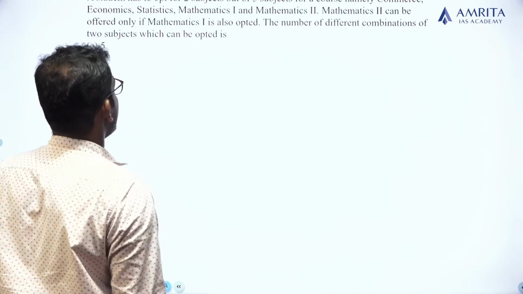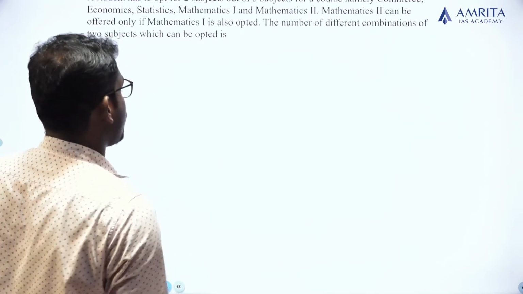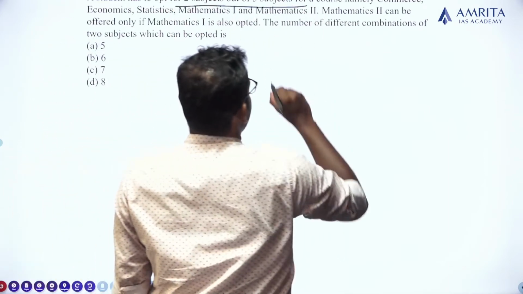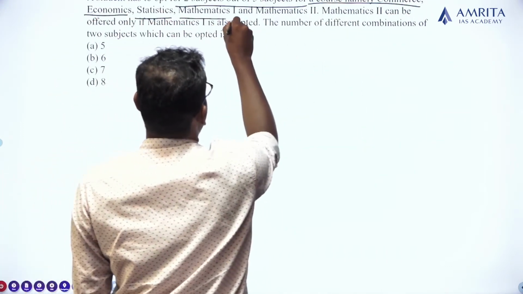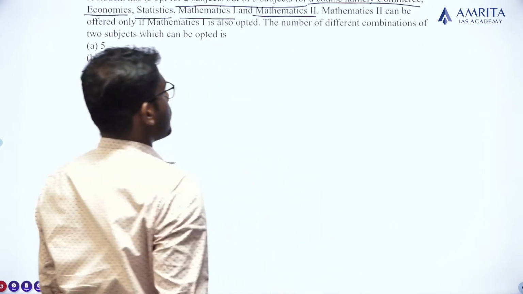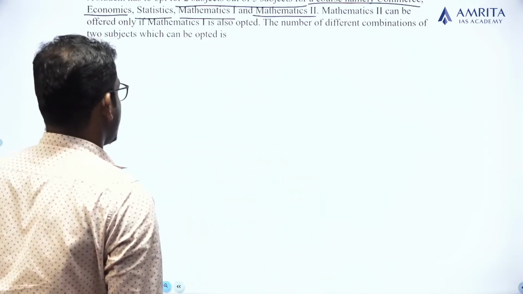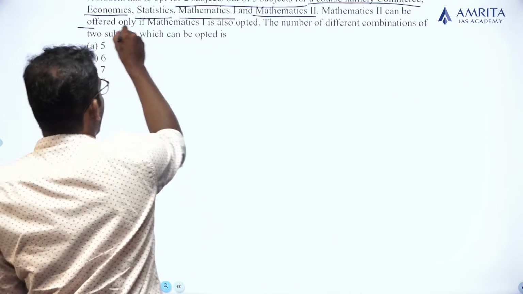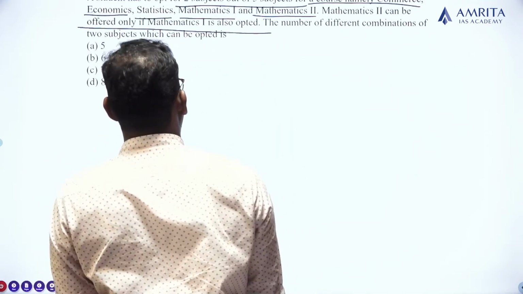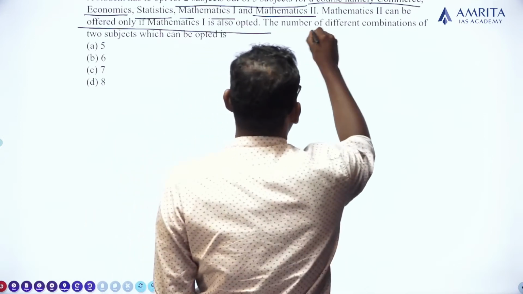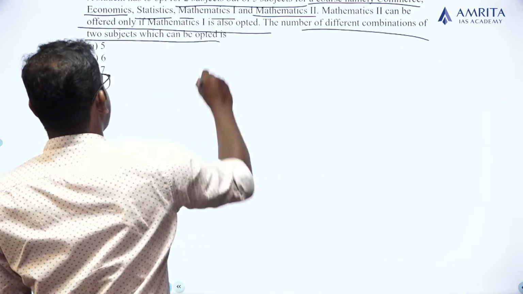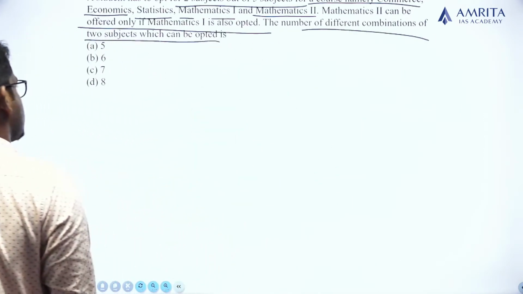A student has to opt for 2 subjects out of 5 subjects for a course, namely commerce, economics, statistics, mathematics 1 and mathematics 2. Mathematics 2 can be offered only if mathematics 1 is also opted. The number of different combinations of the 2 subjects which can be opted is, okay, fine.